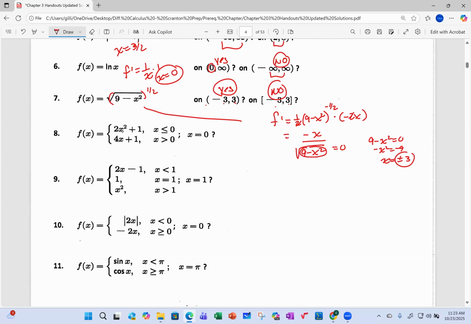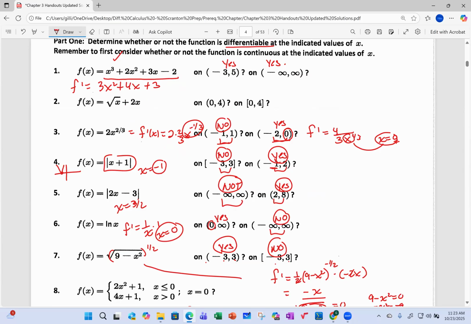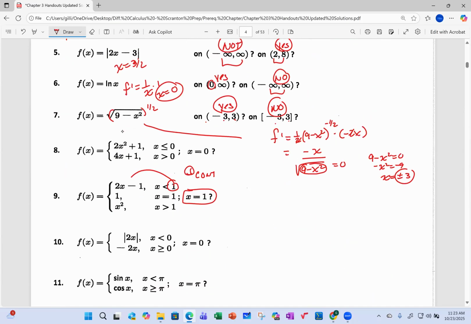In number 9, I've got to check for continuity first. I got this piecewise function. So at x equals 1, is the function differentiable? I'm going to sub in the 1 to check for continuity first. All these other functions, I knew it was continuous on that interval, by the way. But down here, I don't know. So it is 1 from the left, and it is 1 from the right, and the function value at 1 does equal 1. So it is continuous.